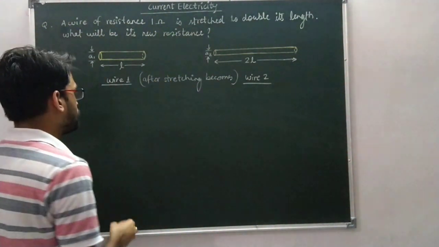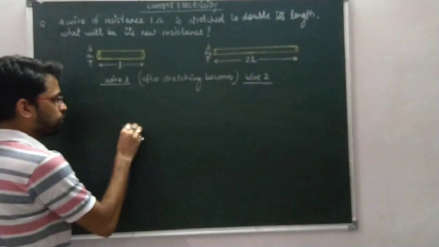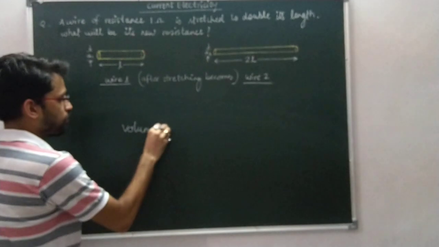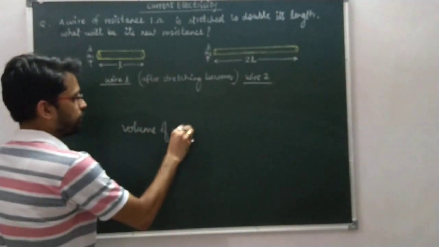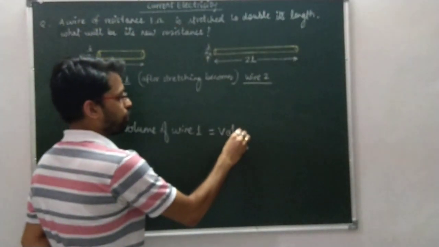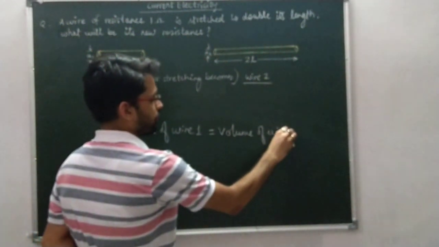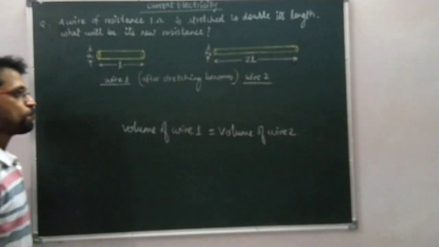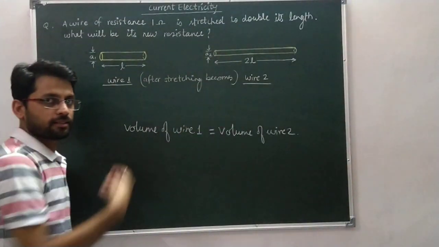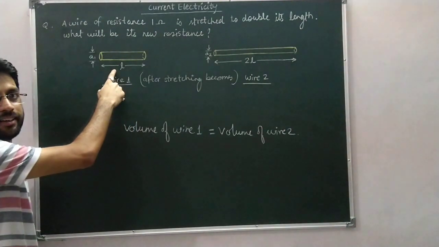Now we can write volume of wire 1 is equal to volume of wire 2, because volume remains constant. What is the volume of this cylindrical wire?